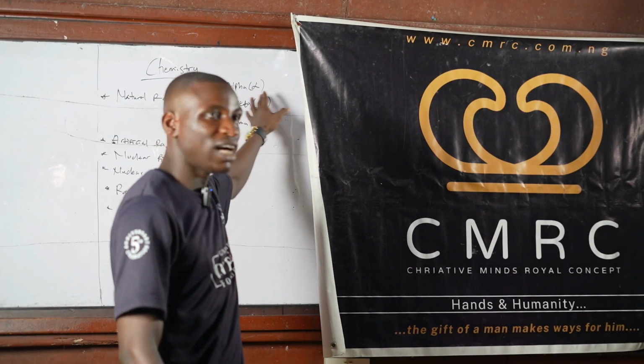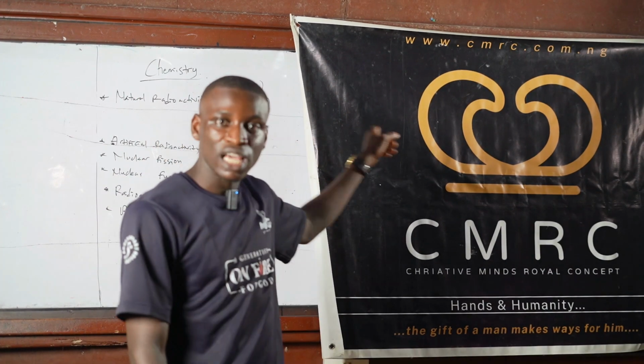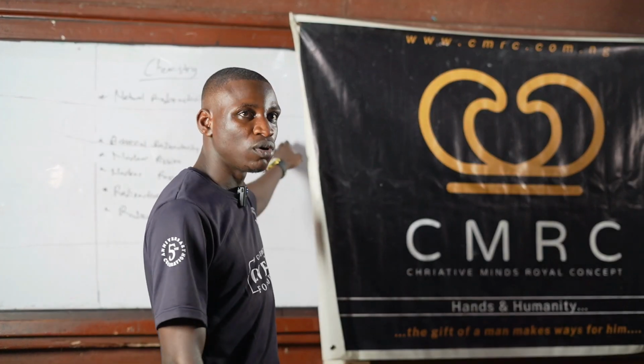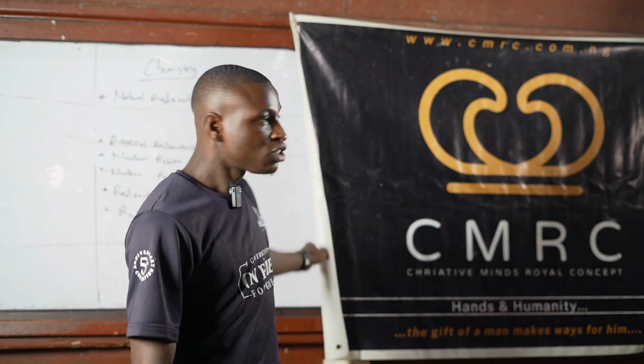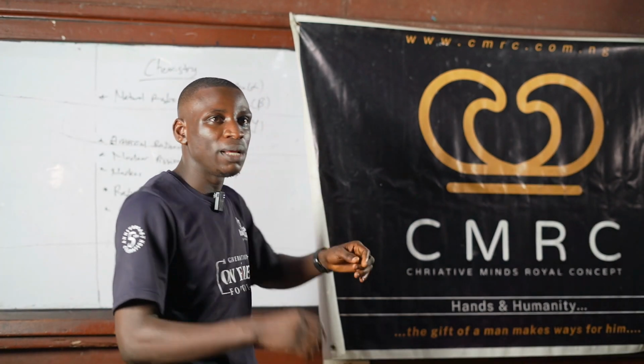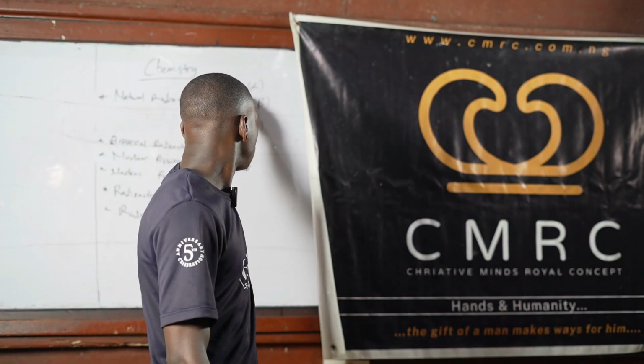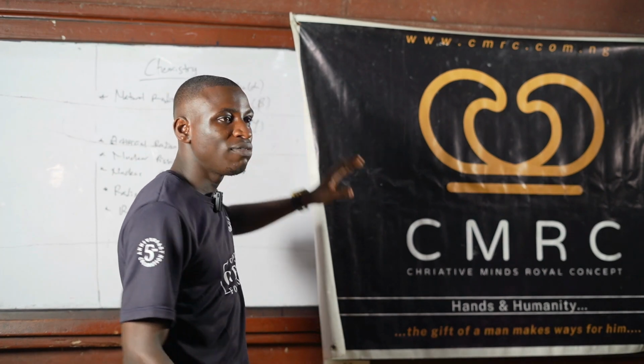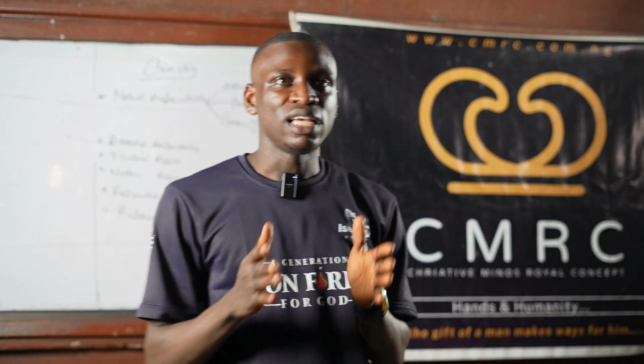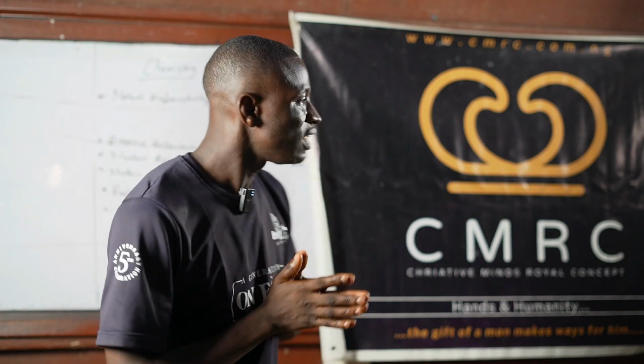We have alpha, the alpha emission. We have the beta emission, and the one that deals with the emission of what? Gamma rays. So we call alpha and beta particles. But in the case of gamma, they are not particles, they are only what? Rays. They are only rays. Now, I told you that under alpha emission, what happens there is that a radioactive substance spontaneously breaks down, and then an alpha particle is being liberated.